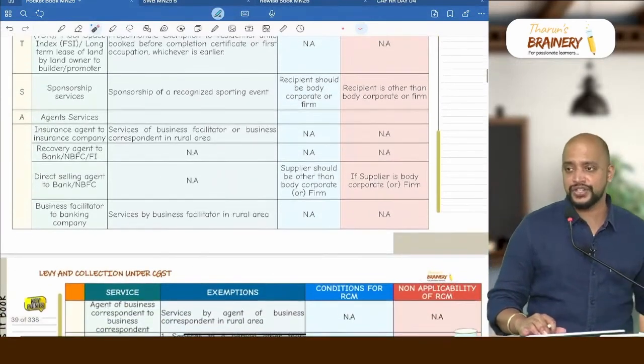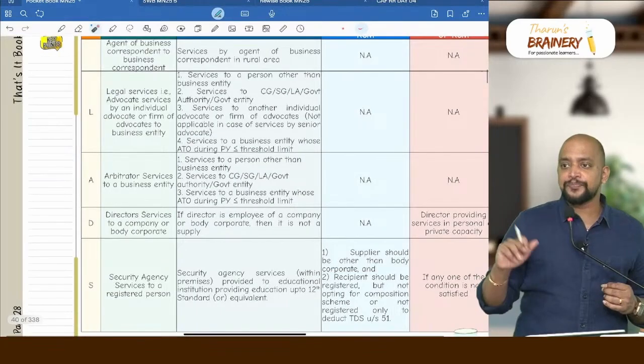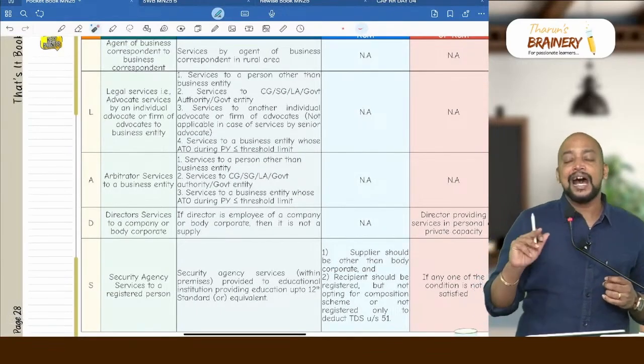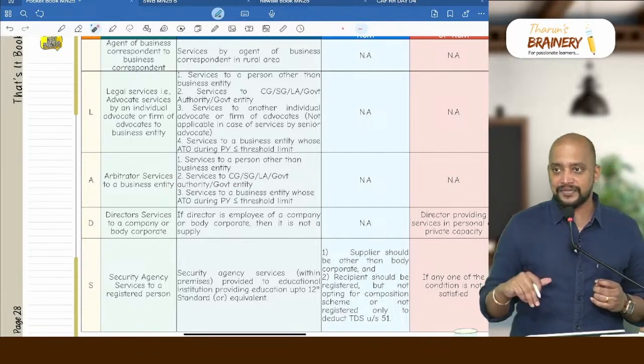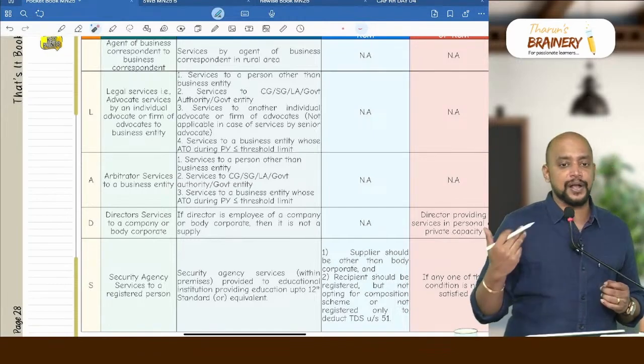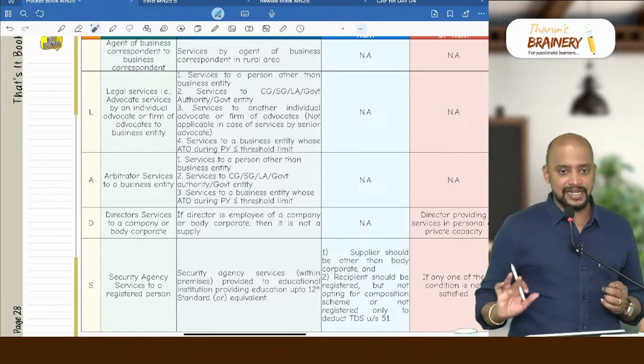S for sponsorship services. A for agent services. Then L, that is legal service by individual advocate or firm of advocates. Another A for arbitrator services. Then D, yes, D for director services to a company or body corporate. Last, yes, security agency services.